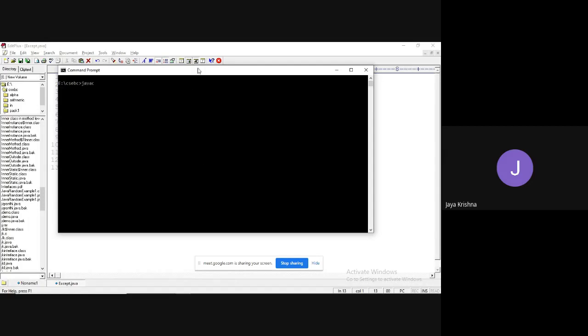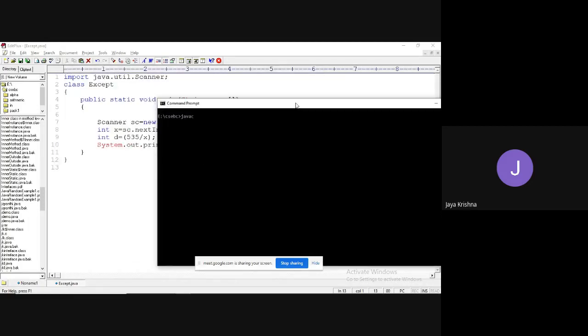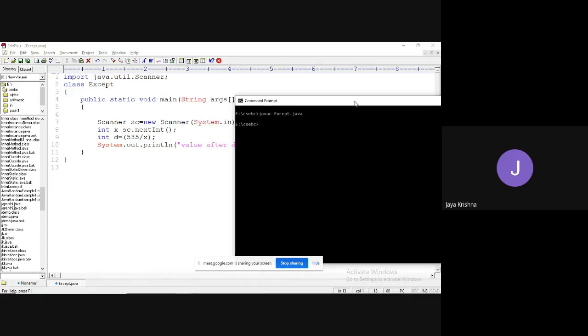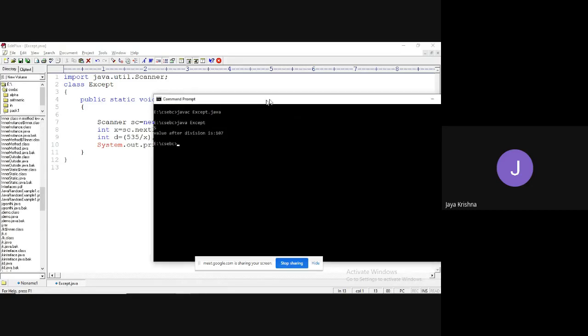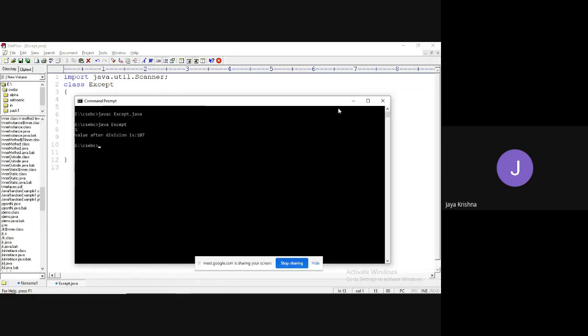Java Except.java. Is there any problem with this one? Okay, nothing. There is no compilation error. Java Except. We didn't write any message there, so I'm trying to enter some value like 5, enter. Value after division is 107. Okay, fine.